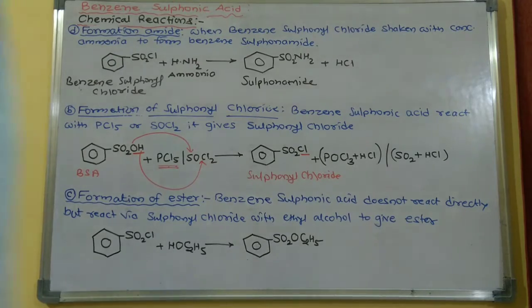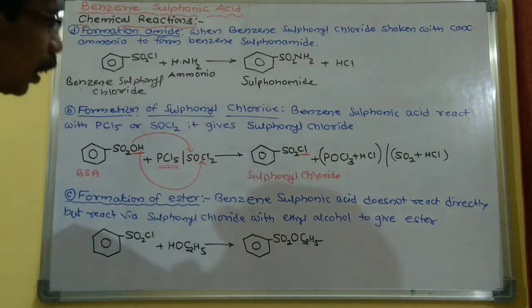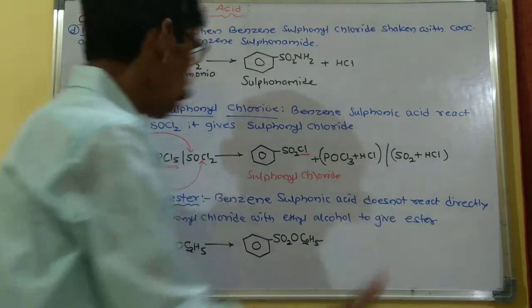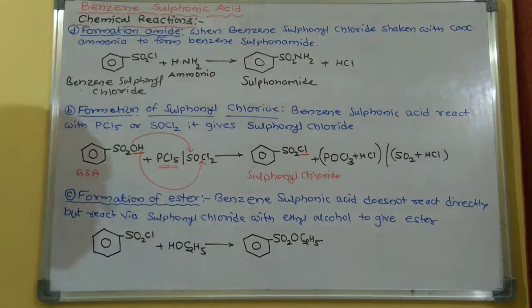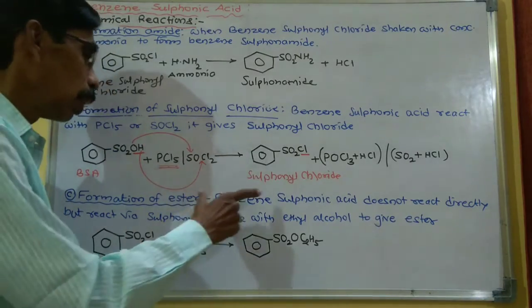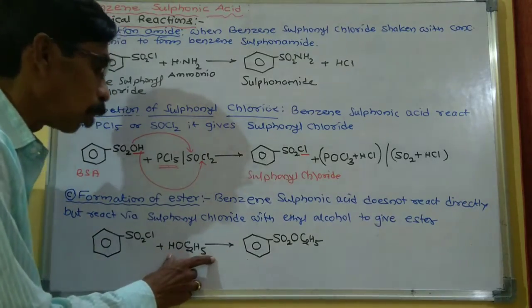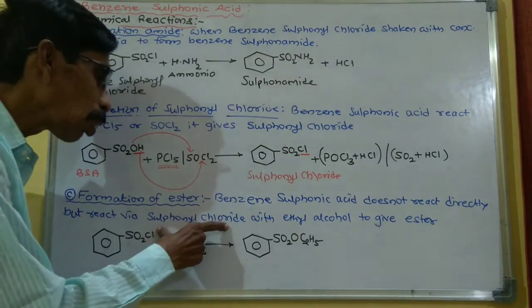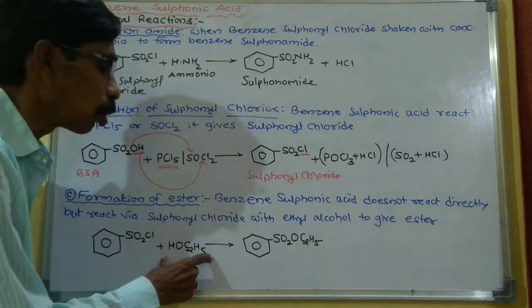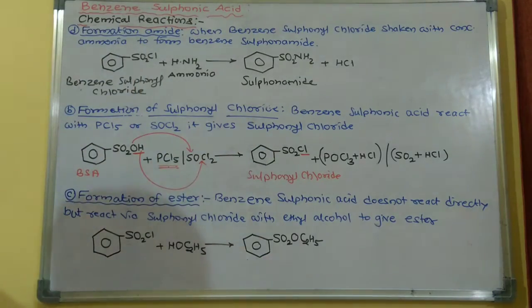The next reaction is formation of ester. Now in this reaction, benzene sulfonic acid does not react directly, but it reacts via the sulfonyl chloride. That is, this benzene sulfonic acid cannot react with this ethyl alcohol, but when sulfonyl chloride reacts with ethyl alcohol, it gives the ester. So this is the formation of ester.